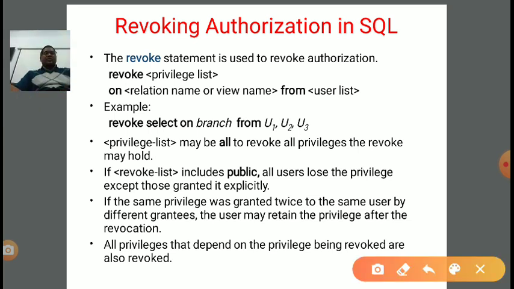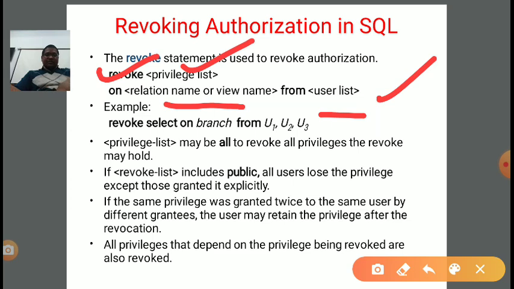Okay. So again I am explaining revoke: what type of permission we have given, the privilege list, on which relation we have given it, the name of the relation or view name, and from which users, the user list. Okay. Example: suppose in the previous example we have given the permission to u1, u2 and u3. If we want to revoke, then how to write it? Revoke select, since in the select clause we have given the permission, on which relation, the branch relation, from.